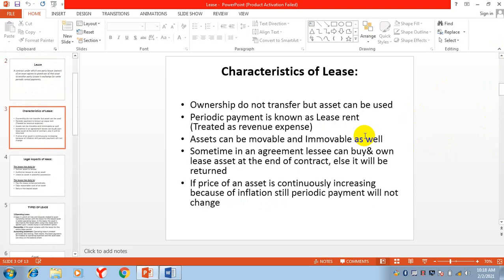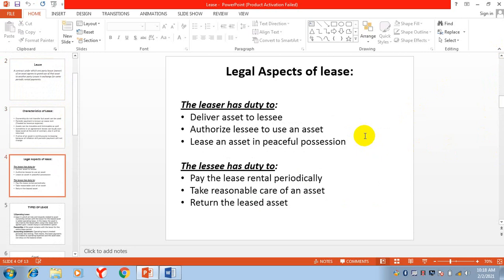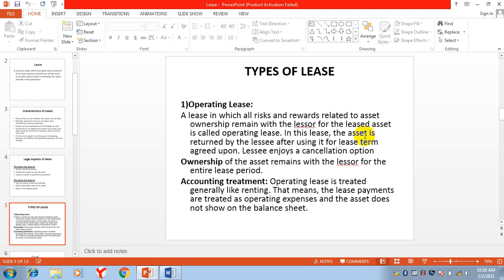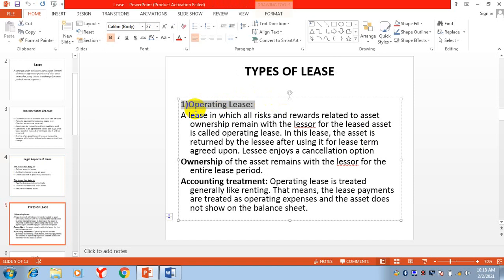In the previous class, we discussed lease, what is lease. Then we discussed characteristics of lease, legal aspects of lease, the duties of lessor and the duty of lessee. Then we discussed types of lease, in which we discussed operating lease.